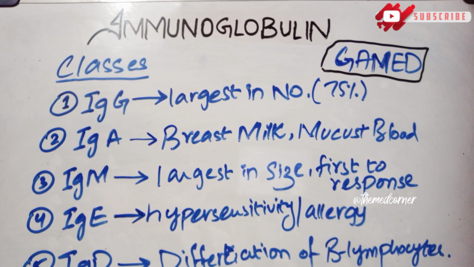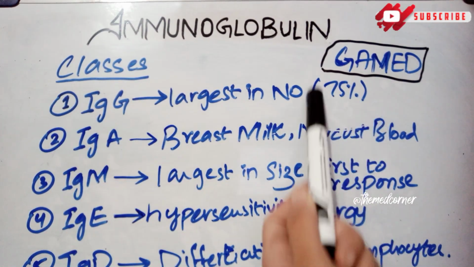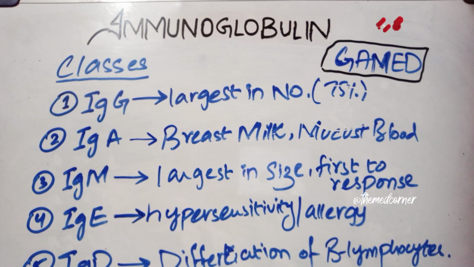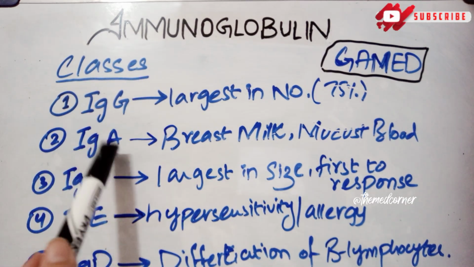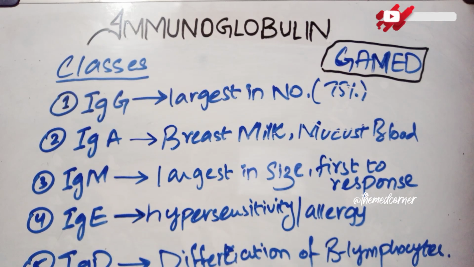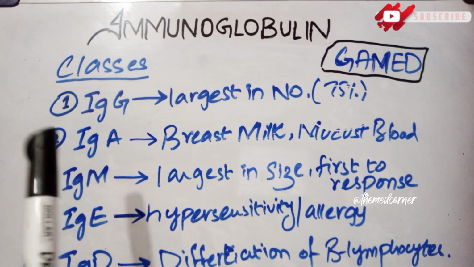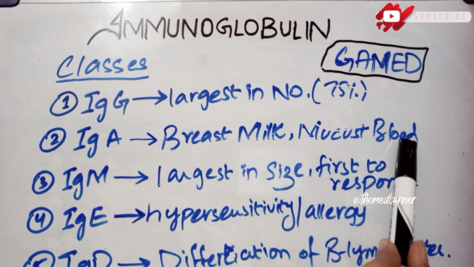Let's take a quick review over here. We have talked about immunoglobulin G. The G are the largest in number, approximately 75% out of 100. Now A is produced in the breast milk, mucus, and the blood. This is the most important question that is asked about A: where it is produced, the site of production of immunoglobulin A. You have to write breast milk, mucus, and the blood.